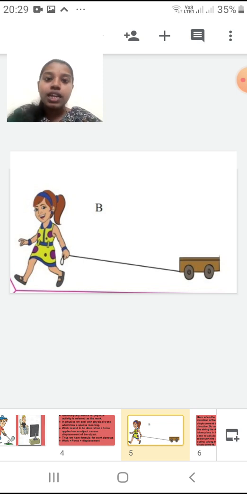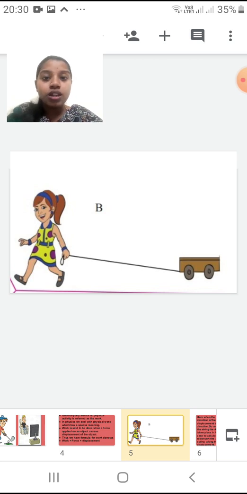Students, now here you can see a picture. A small girl is playing with a cart. She has tied a thread to that cart and is applying force. The thread is not horizontal to the floor, it is making some angle with the floor. So she applies a force at an angle, while the cart moves along the floor in a horizontal direction.